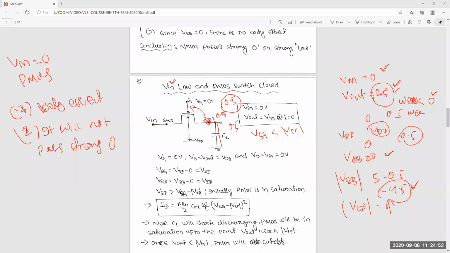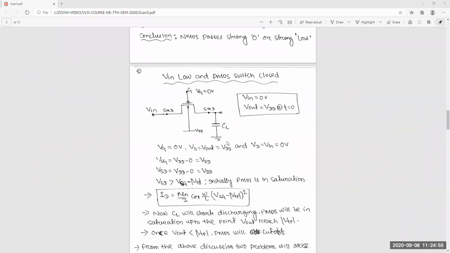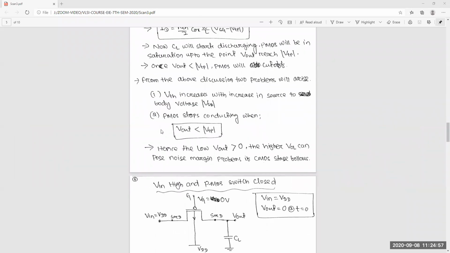Yes, sir. So VTH increases with increase in source to body voltage VSB. PMOS stops conducting when V out is less than VTP, so less than 0.5 will happen. Hence the low V out is greater than 0. We actually want 0, but we are getting 0.5. That is the disadvantage.